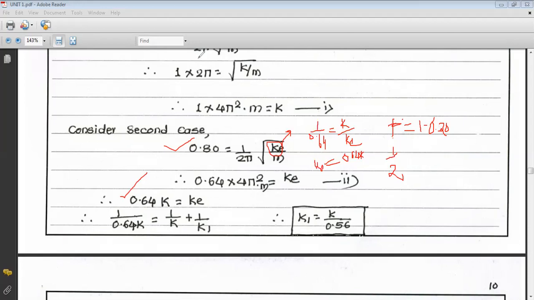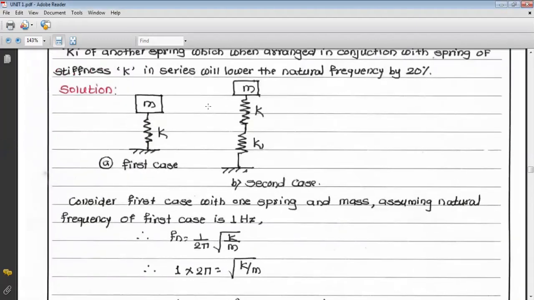Now we know the equivalent stiffness. Take a diagram, so we get that idea. There are two springs which are in series. So 1 upon k, that is the equivalent spring stiffness, is equal to the reciprocal of the first plus the reciprocal of the second. So 1 upon k plus 1 upon k1.